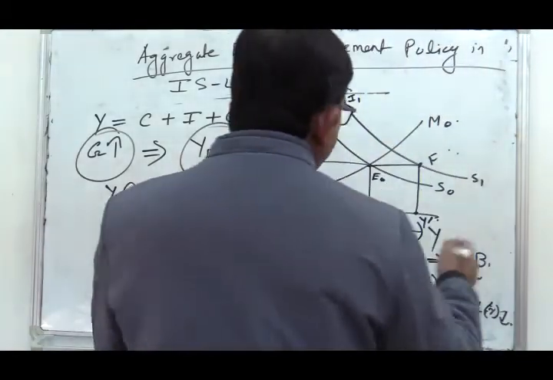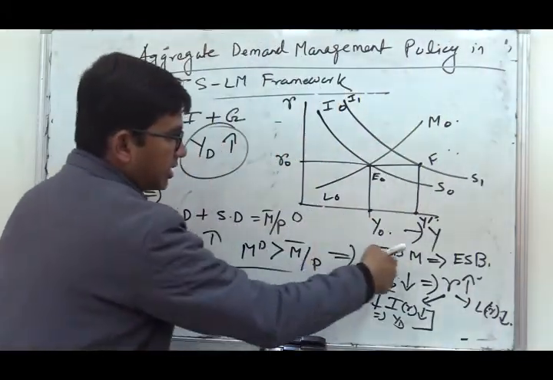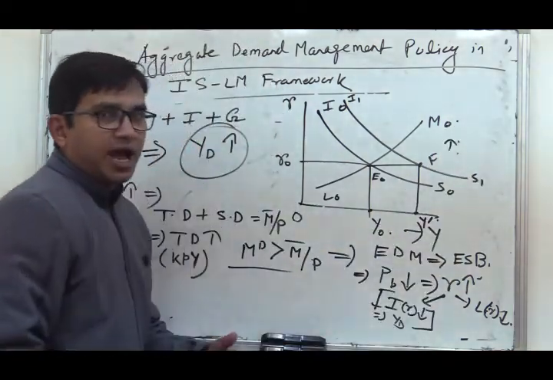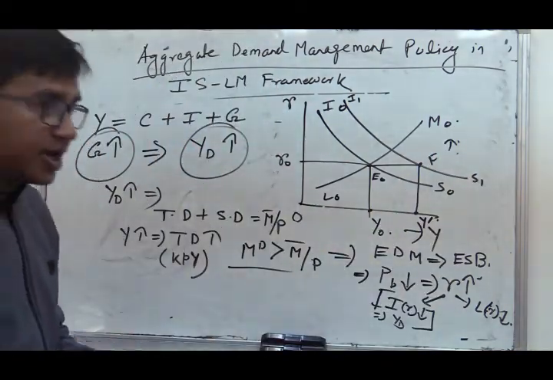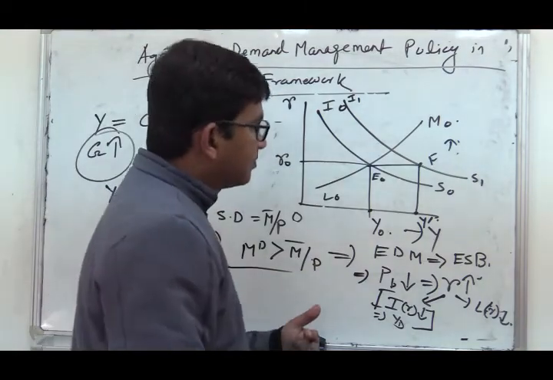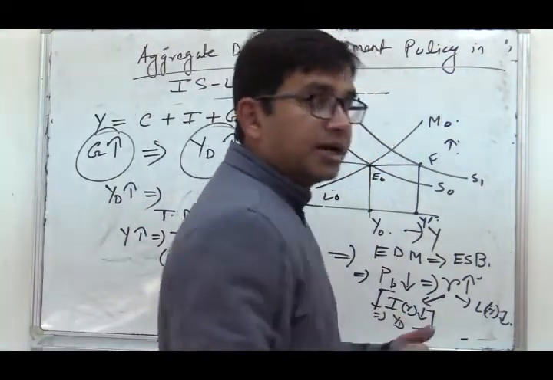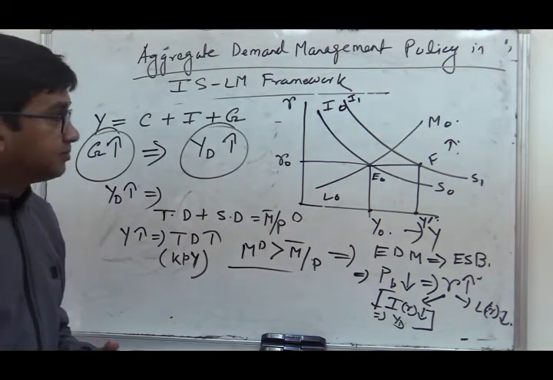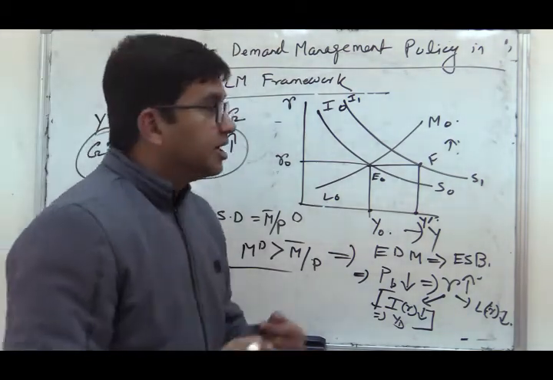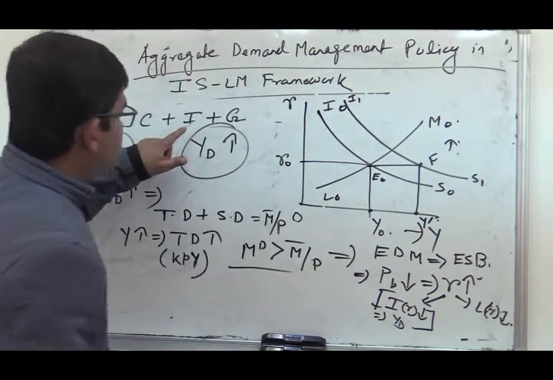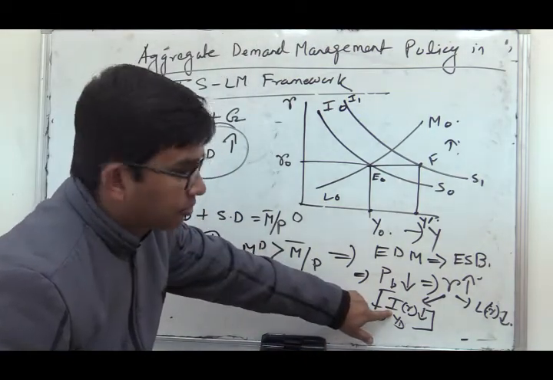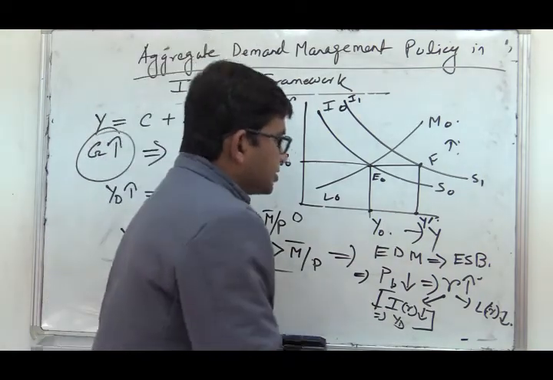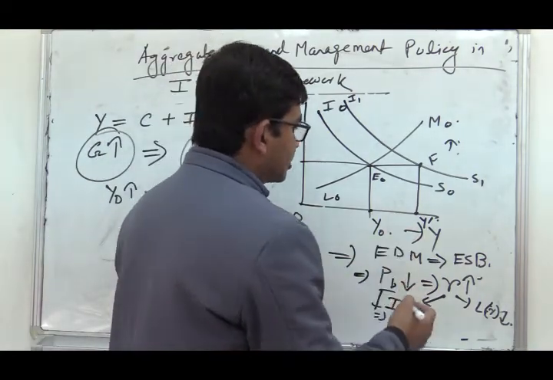So what will we see? Due to this entire process, the rate of interest will start to rise, and whenever the rate of interest starts to rise, there will be a gradual decline in aggregate demand. Why? Because due to the increase in the rate of interest, there will be crowding out. So due to this crowding out, aggregate demand will also start to fall.